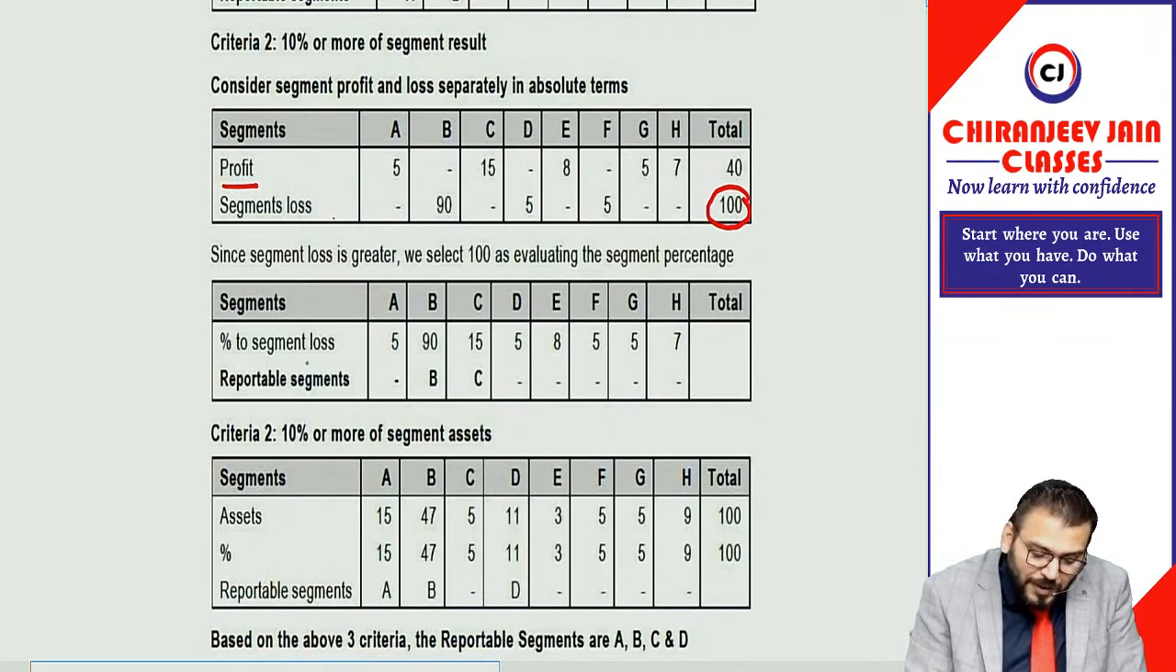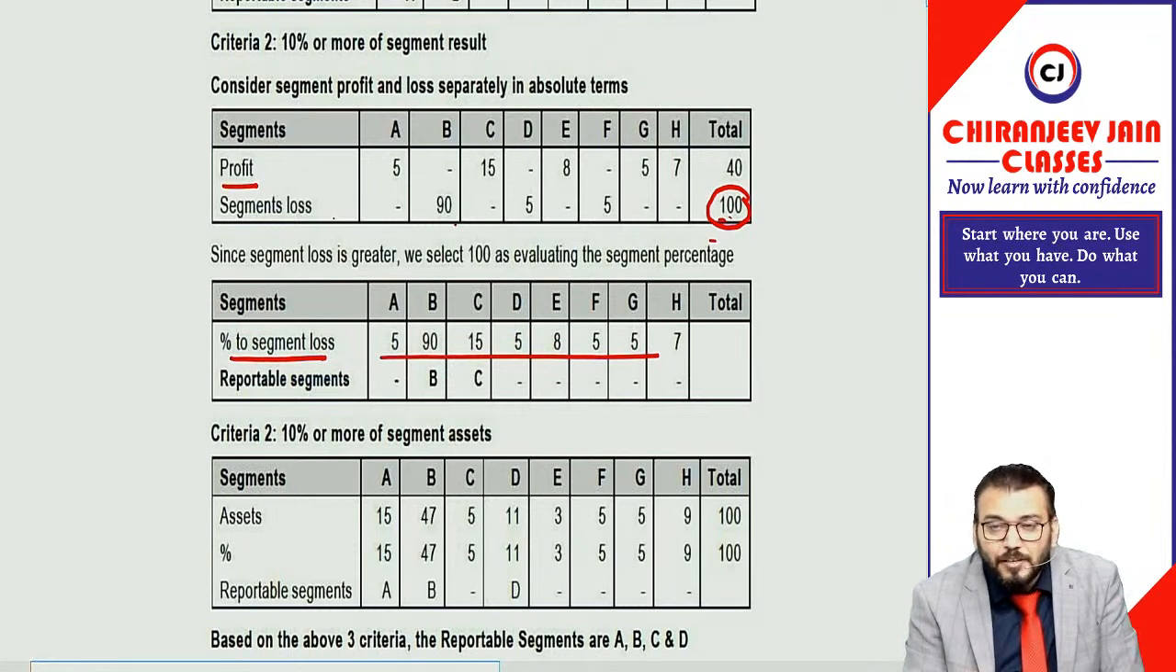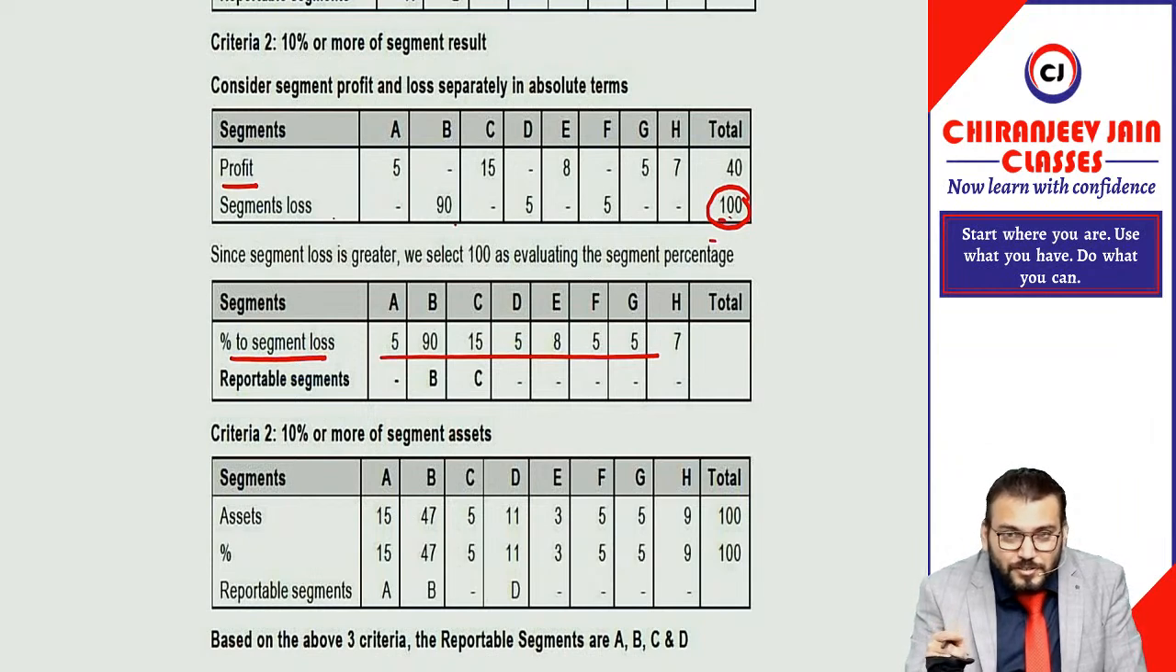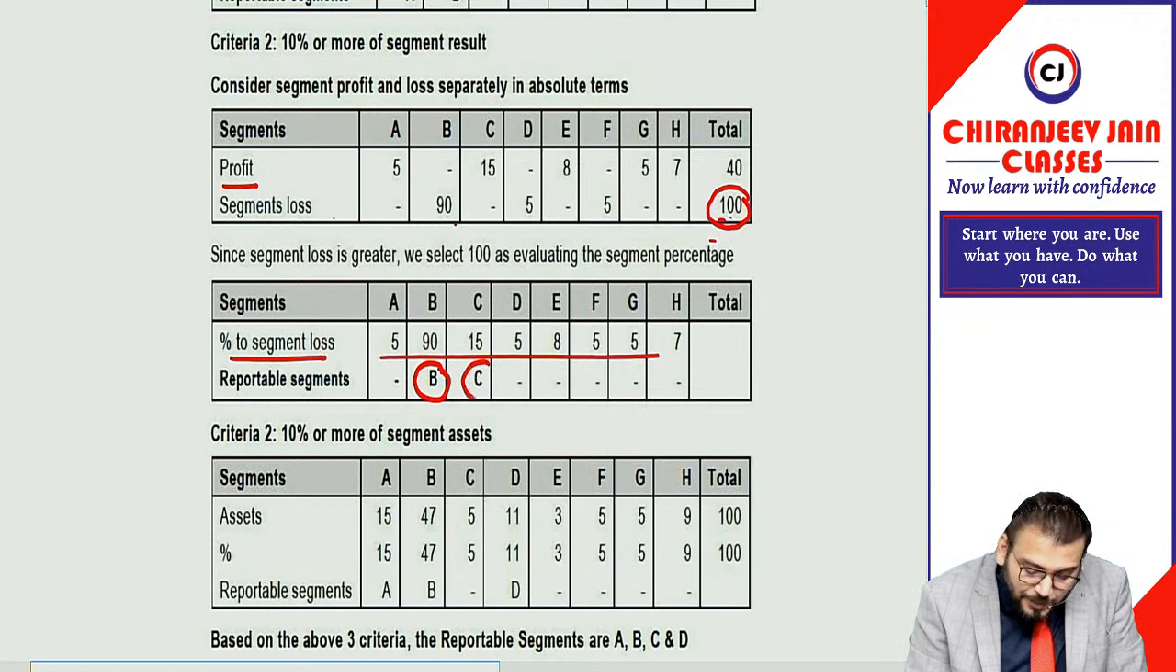Now you'll find out the total: you'll do 5 by 100, 90 by 100, 15 by 100. The percentage of segment loss you can find out, and you can see any segment which has 10% more than total segment result. Understood? Correct. Total segment result can be calculated either in terms of profit or in terms of loss, whichever is greater in absolute terms. So you can see in this B and C are reportable.